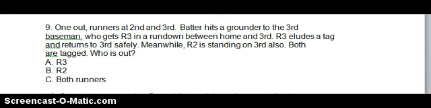Number 9, 1 out. Runners at second and third. Batter hits a grounder to the third baseman, who gets R3 in a rundown between home and third. R3 eludes a tag and returns to third safely. Meanwhile, R2, who is a good base runner, is standing on third base. Both are tagged. Who is out?